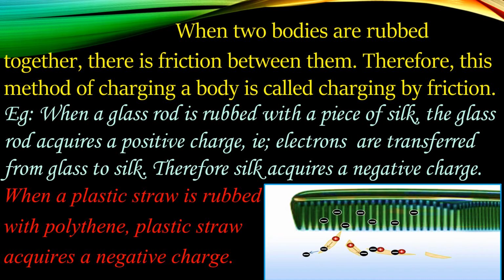Another one is when a plastic straw is rubbed with polythene, the plastic straw acquires a negative charge. In the first example, the plastic comb also gets a negative charge. Negative charge means that in that particular process, the electrons are gained by the plastic straw, or by the plastic comb. And the other one, the polythene or the hair, will be losing the electrons, so that will become a positively charged object.